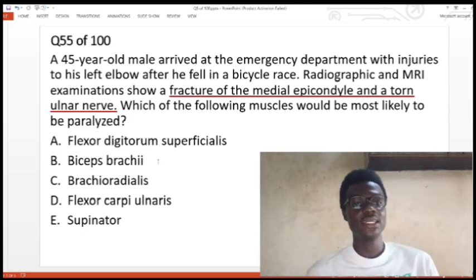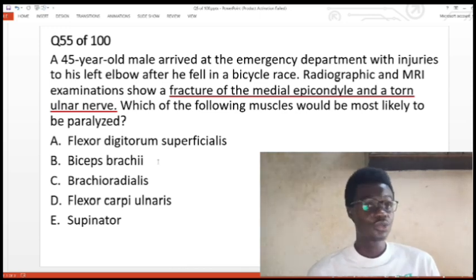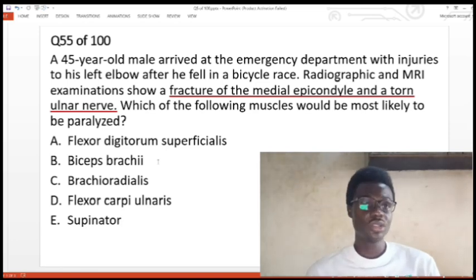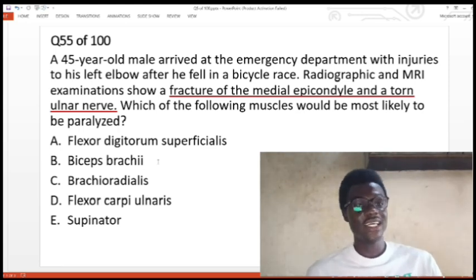The biceps brachii is innervated by the musculocutaneous nerve and is responsible for flexion of the elbow and for supination in the flexed position. All right, supination in the flexed position is by the biceps brachii, but supination in the extended position is by the supinator, which is option E.